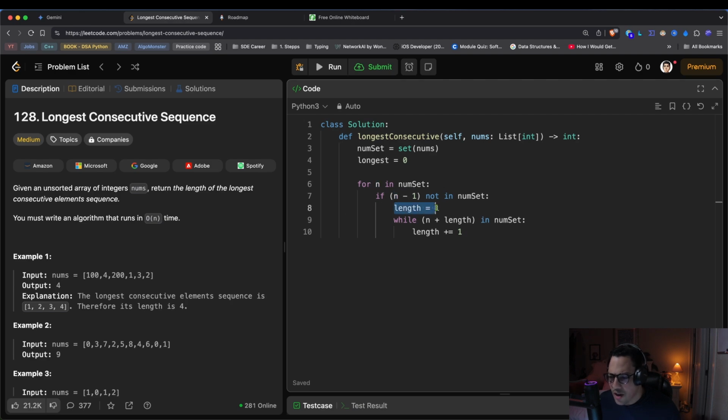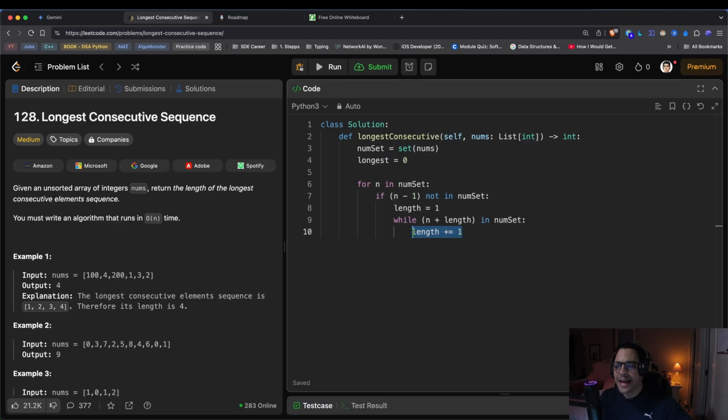So starting from 1 plus 1, meaning 2, is in the set, then that sequence is going to keep increasing. Meaning, we started at 1, 2 is in the set, so we have a sequence there. Now we're going to check for 3. 3 is in the sequence, we're going to continue. 4 is in the sequence, and so forth. You get the gist. But from 1 all the way up to 4, we have a sequence of length 4.